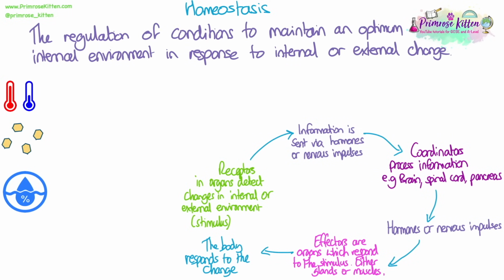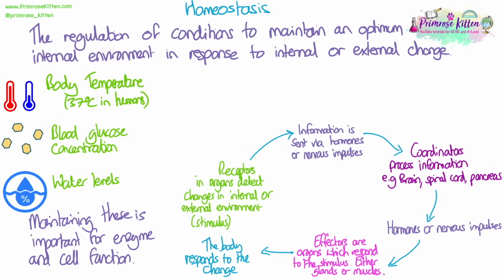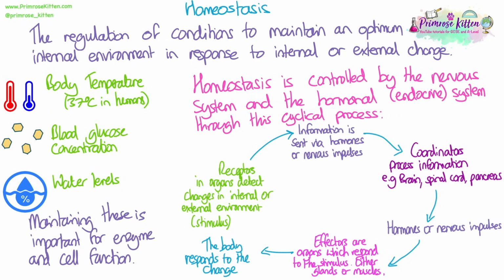Homeostasis is the regulation of conditions to maintain an optimum internal environment in response to either internal or external change. There are three main things that homeostasis works to control in humans: body temperature, which should be around 37 degrees in humans, blood glucose concentration, and water levels. Maintaining these is important so that enzymes and cells function properly in the body. Homeostasis is controlled by the nervous system and the hormonal or endocrine system through the same cyclical processes.